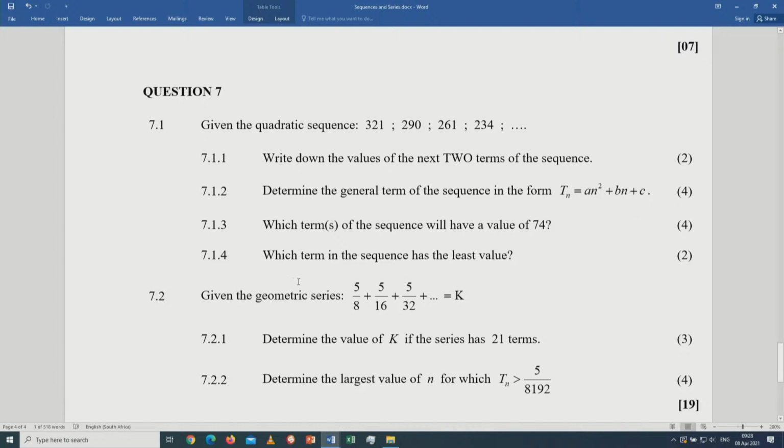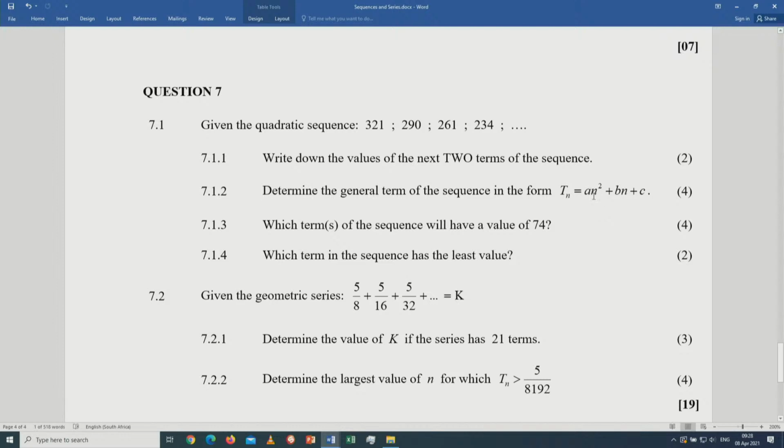7.1.4. Which term in the sequence has the least value? You see, it's an squared plus bn plus c. It's the nth term of a quadratic pattern. This quadratic pattern's behavior is very similar to the behavior of a quadratic function. So if a is negative, the quadratic function normally faces downwards. Then it means the turning point of the quadratic function will give you the maximum value.